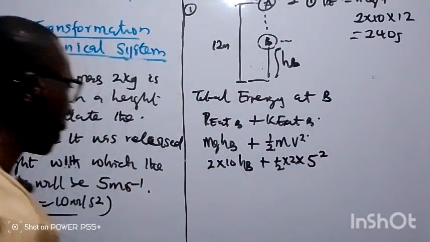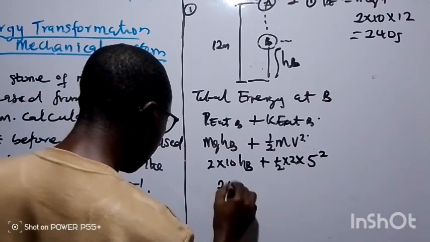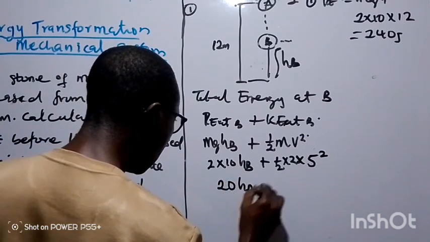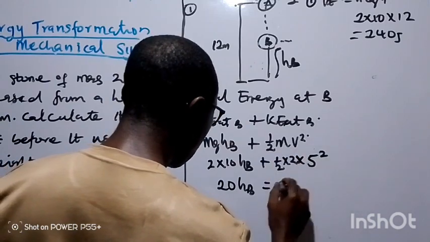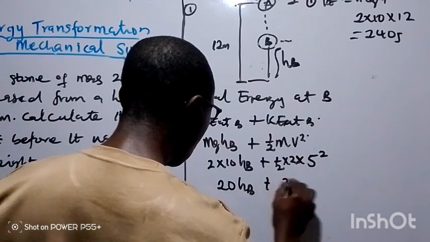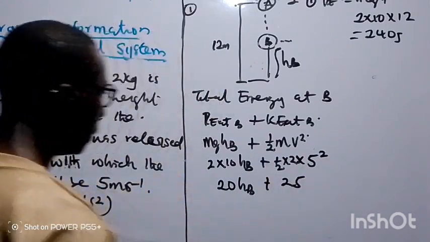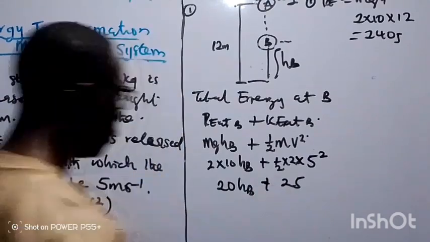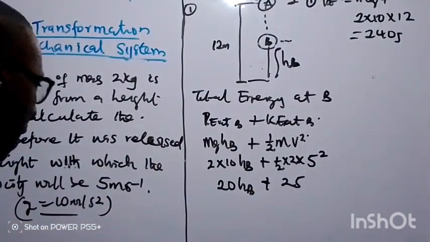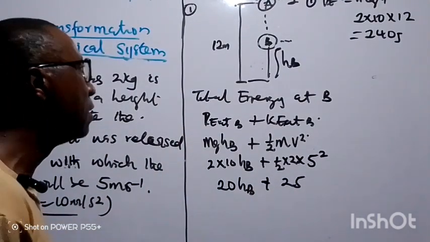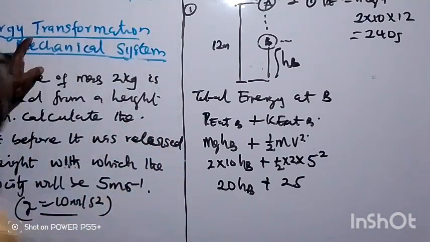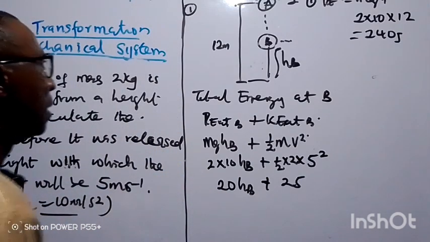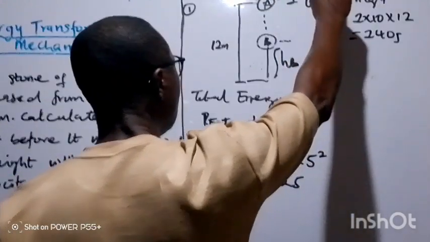So this one will now give us 20 hB, and the half times 2 will cancel, plus 25. 5 squared will be 25. So if that is the case now, we need hB. Then already we know that we will follow the energy transformation. The energy here will be equal to energy here.